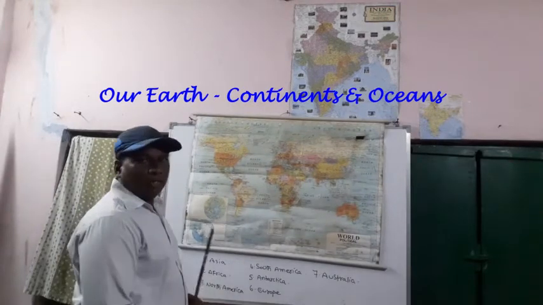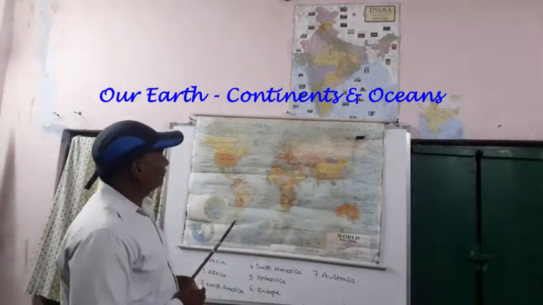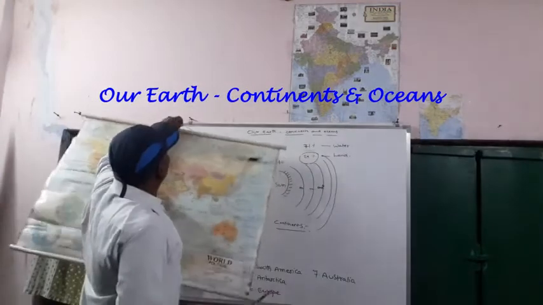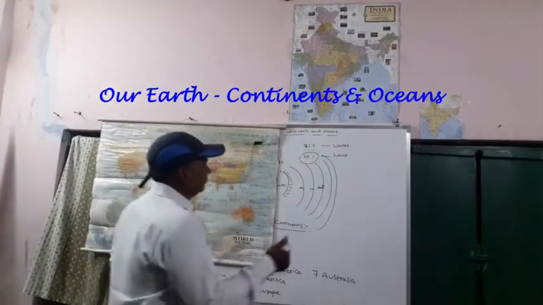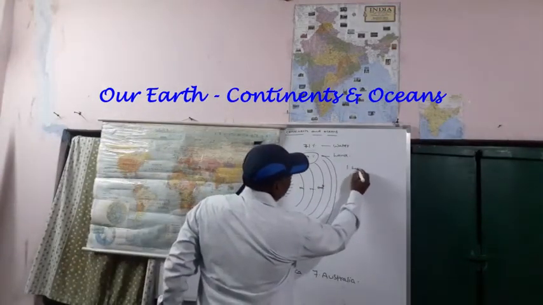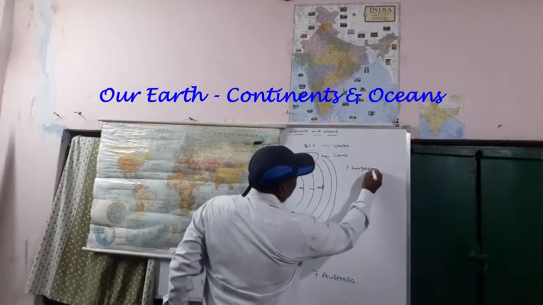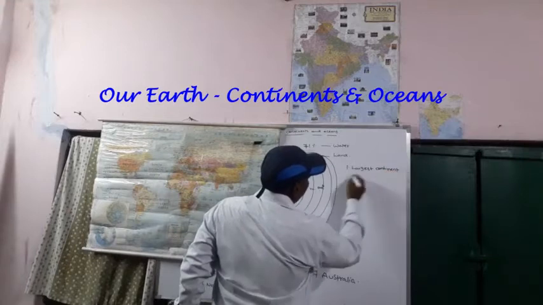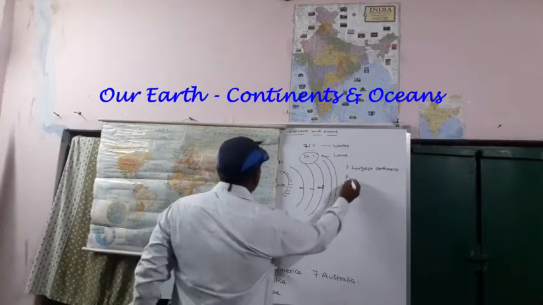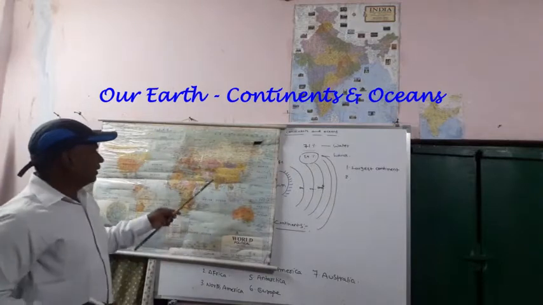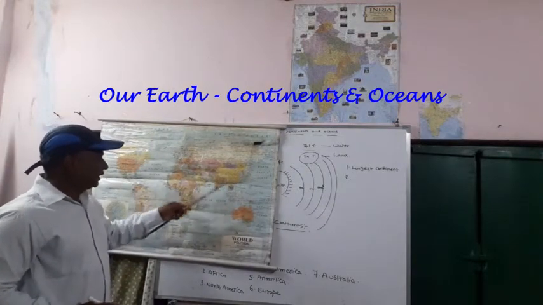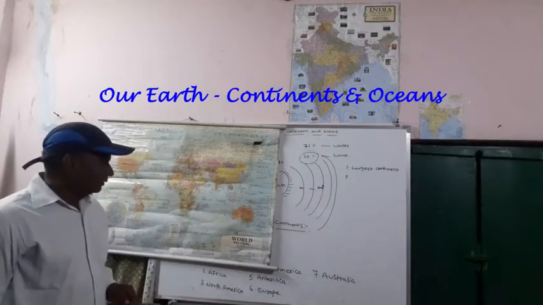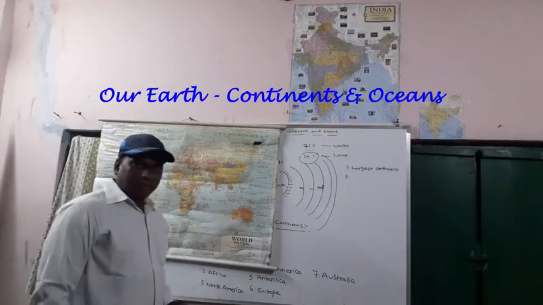It is the largest continent. Which is the largest continent? Asia is the largest continent among all the continents.